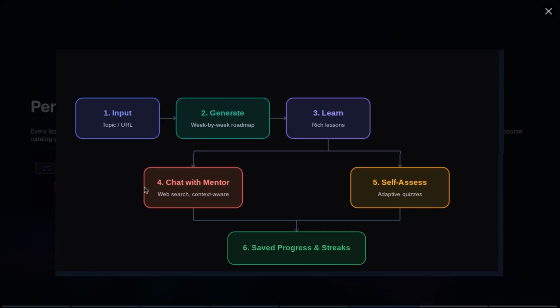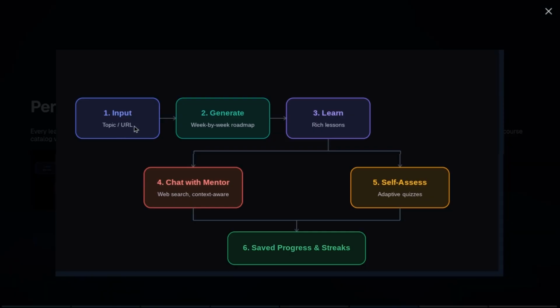Let's talk about how this does it. So first, the agent is given an input which can be a topic, URL, or metadata. Then it will generate a week-by-week roadmap for it, which is backed by rich lessons. Then the user can go through those lessons and chat with the mentor if they have any doubts regarding them, or they can also attempt quizzes that are personalized for them, and this progress will be stored in the database so they can go through them and get feedback on their problems.